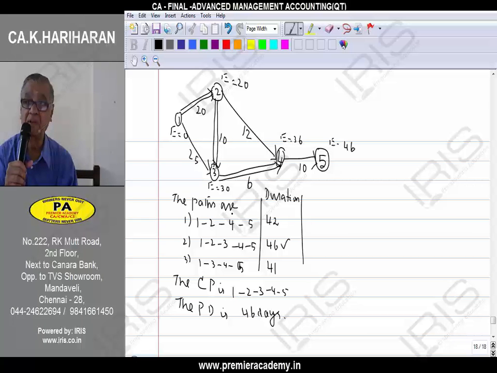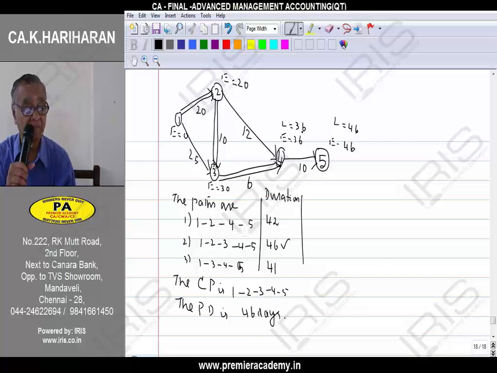Now we go for the latest times. For the latest time, we go in the reverse order, starting from 5. At 5, L is equal to 46. E and L are the same at 5. At 4, we go backward: 46 minus 10 is 36. At 3, go backward.